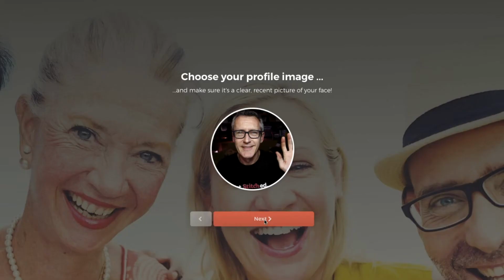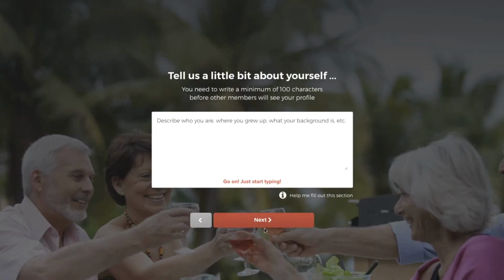We use your profile as part of the verification process. We make sure that you match your profile picture. So try to make sure that it's recent. It doesn't need to be the best photo in the world. Again, you can change it later, but make sure it's a photo of you or else your profile won't be approved. Hit next, and then you're on to the next section.